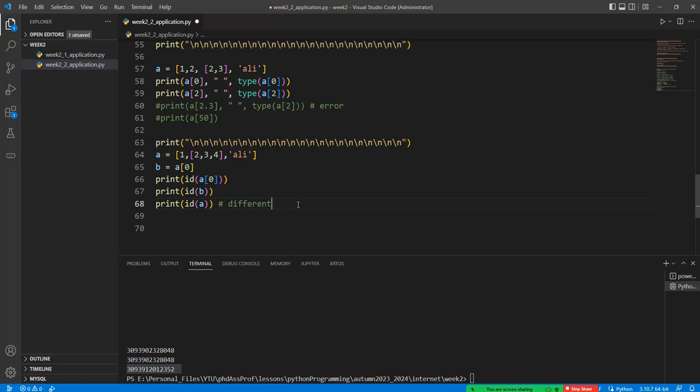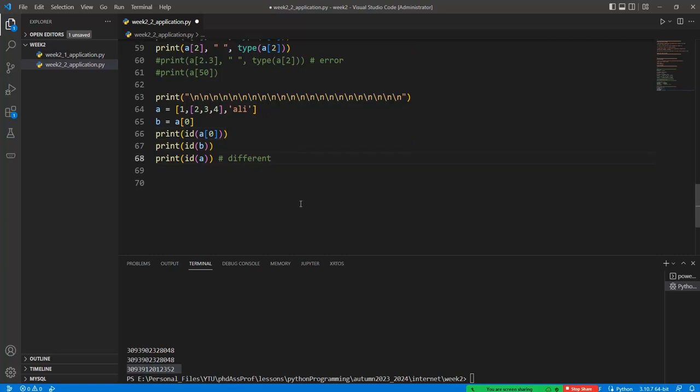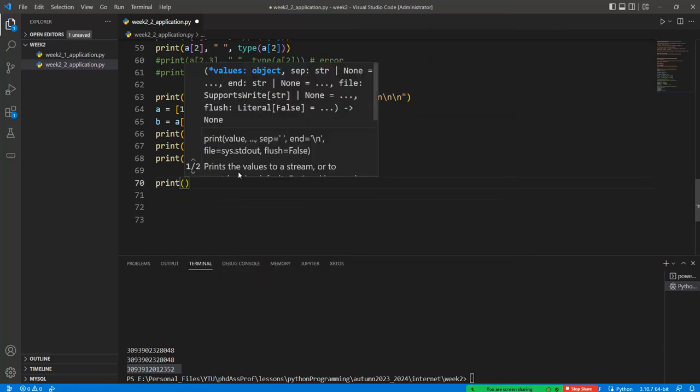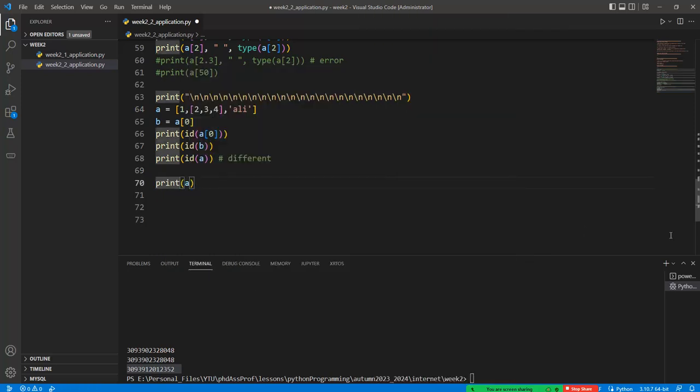Just remember that, because in C or C++ programming language, the address of a and a[0] must be equal to each other, but in Python we don't have any rule like this one. Okay, so if we have this a parameter in here, we can print the internal or nested elements of these things.